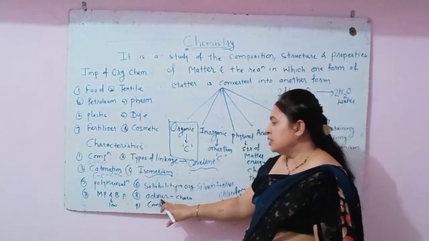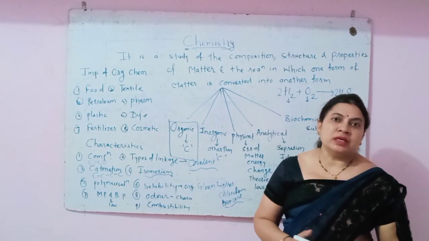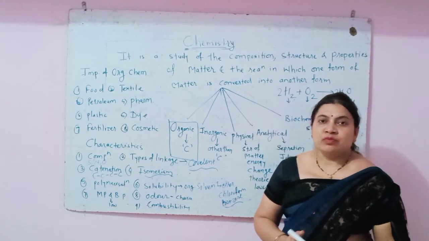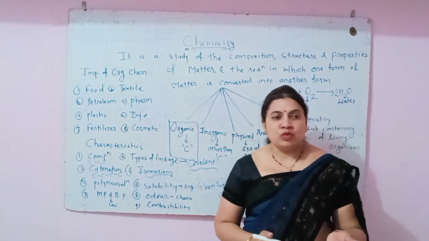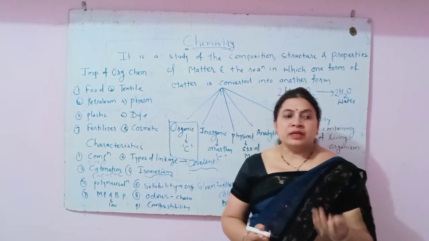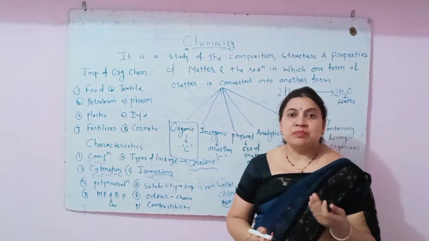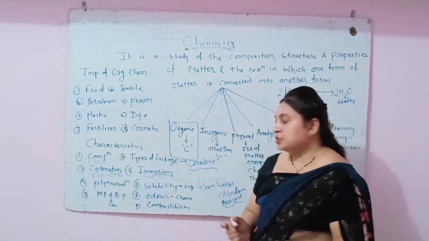The next property is odor. Characteristic odor is given by organic compounds. So we know that fuel, petrol, has a characteristic smell. Then if we take a perfume, that has a pleasant smell, like ether has a pleasant smell.